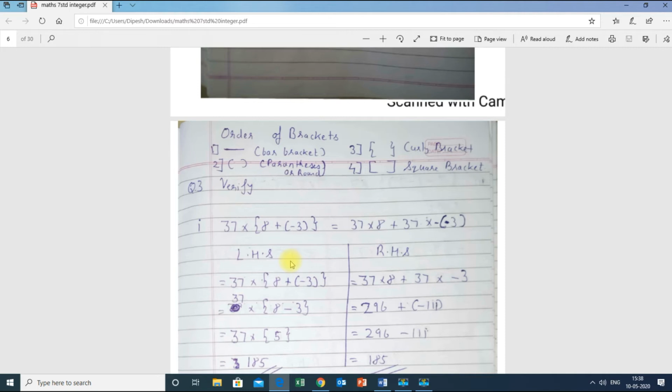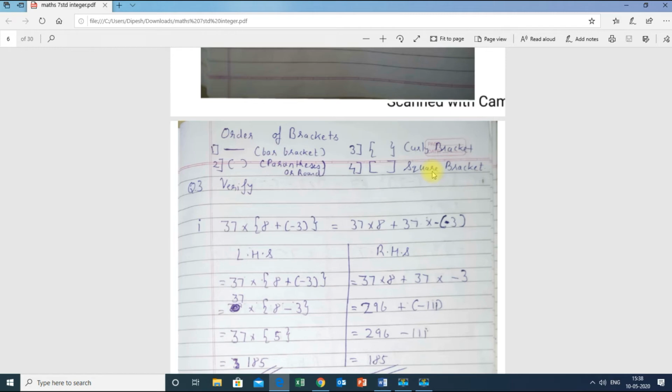So there are four types of brackets: the bar bracket, which you can see written over everything here; second is the parenthesis or round bracket; third is the curly bracket; and fourth is the square bracket. And the order of solving the brackets is the same. First we always solve the bar bracket, second the parenthesis, third the curly, and fourth the square. So this is the order of solving.